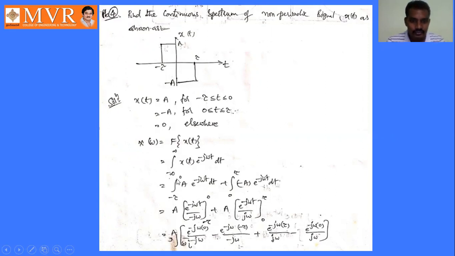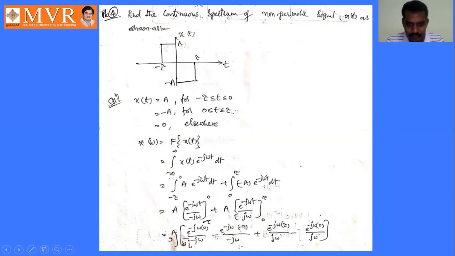Minus tau to 0, the value of x of t is a, so a into e power minus j omega t dt, plus the integral from 0 to tau, where x of t is minus a, into e power minus j omega t dt, right? So here a and minus a are both constant terms, so drag them outside. A can be dragged here into e power minus j omega t with limits 0 to minus tau. So e power minus j omega t by minus j omega with limits 0 to minus tau, plus